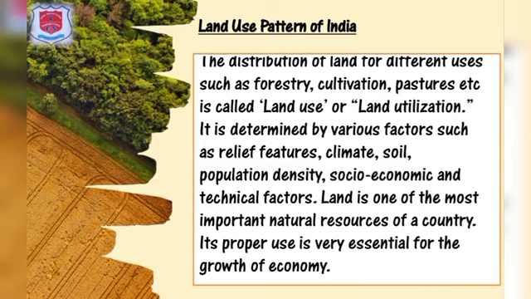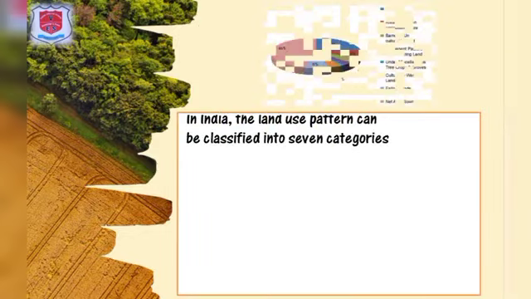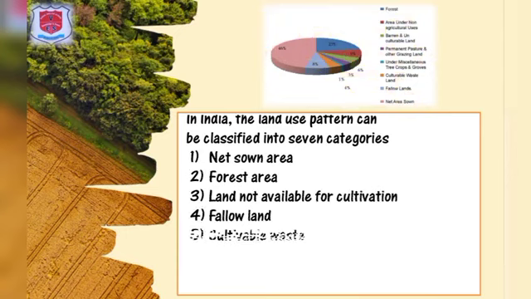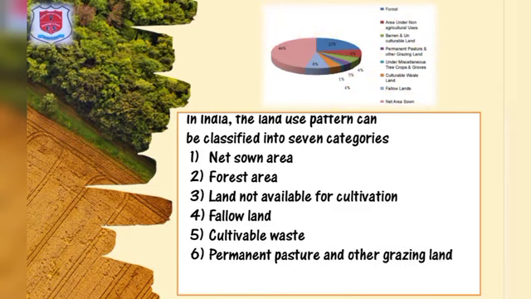Land is one of the most important natural resources of a country. Its proper use is very essential for the growth of economy. In India, the land use pattern can be classified into several categories: net sown area, forest area, land not available for cultivation, fallow land, cultivable wasteland, permanent pasture and other grazing land, and land under miscellaneous uses. Now let us discuss each one of these in brief.